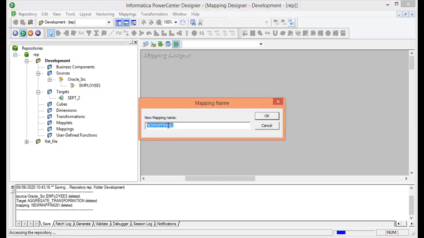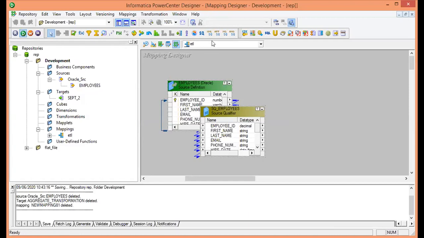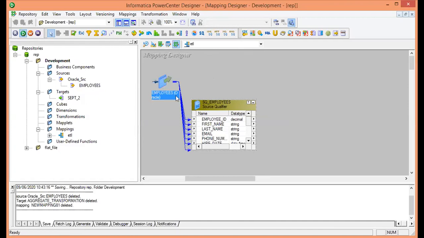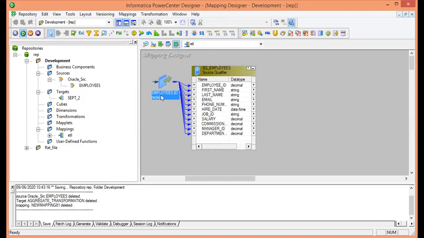It will ask you to give a mapping name. You can give any mapping name. Just imagine that I am giving ETL and click on OK. A mapping name will get created over here and your source table employees will get imported under the mapping designer. Now you can minimize this one. I will explain more of this in the running class: what is source, why the two tables have been created, and all. So this is my source table.